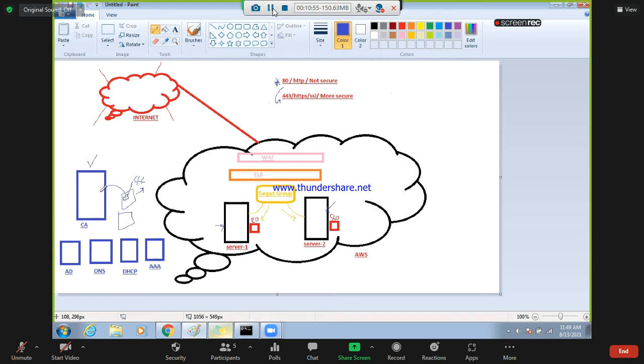The certificate will be installed into the CA, and the CA server will sign this certificate. Sign means there will be one check mark, and they will send the certificate back to the server, and you need to upload that certificate back here. Then your server is signed.